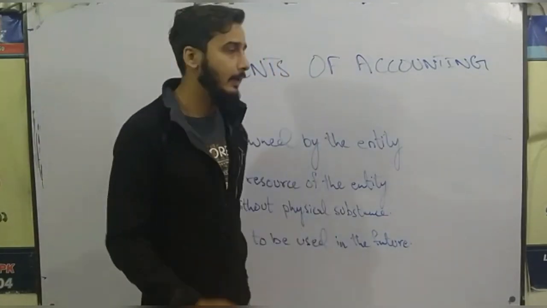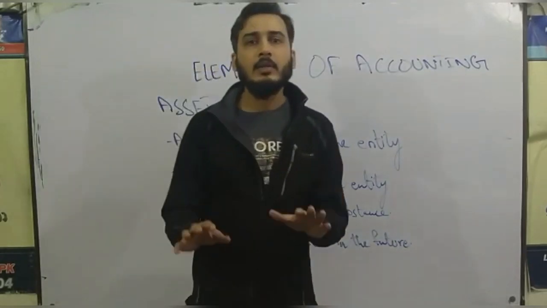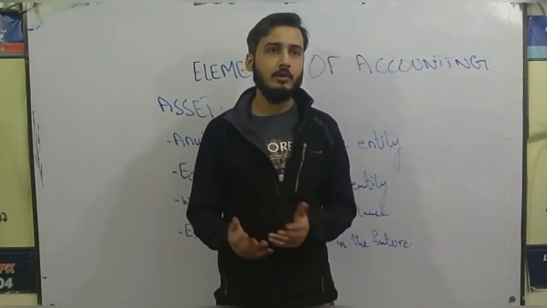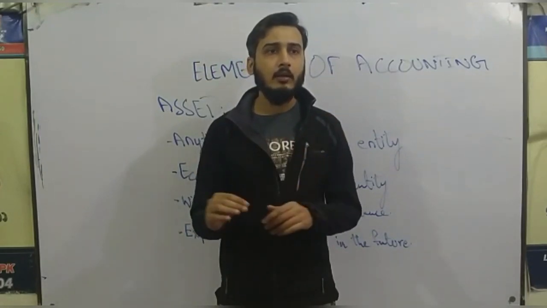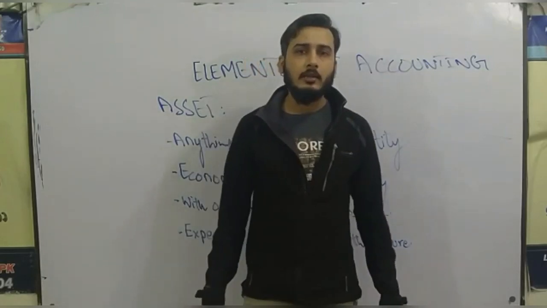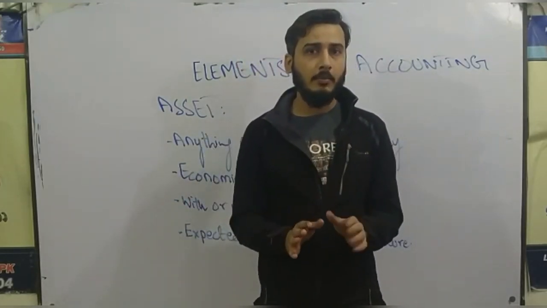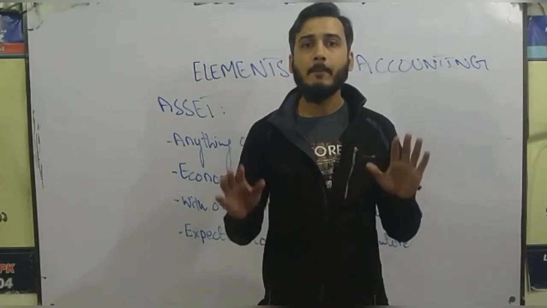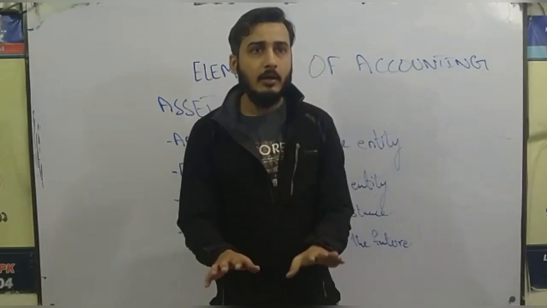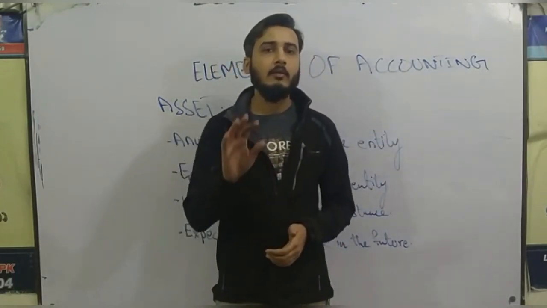Second, it should be an economic resource of the entity, meaning it gives economic benefits. Financially, a machine produces products, so it is giving something financially. But if fans, ACs or lights are installed in the company, which is necessary, but they are not generating anything, they are still assets of the company, although they are not giving anything financially.